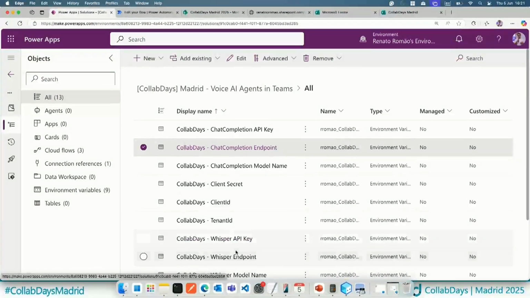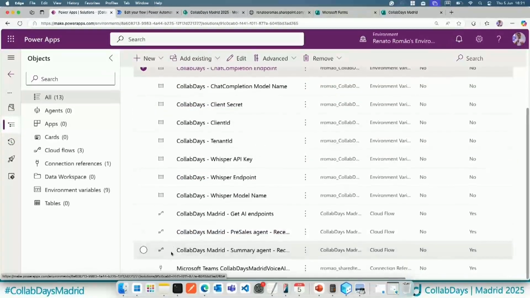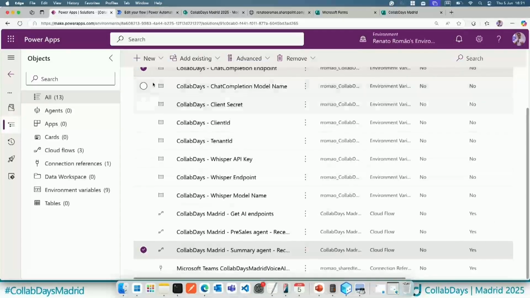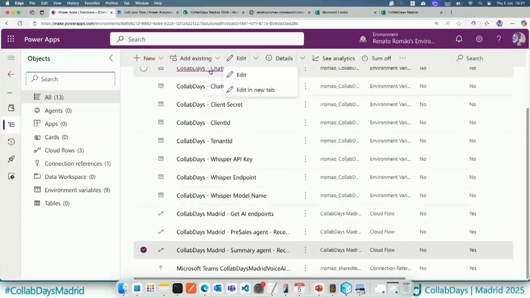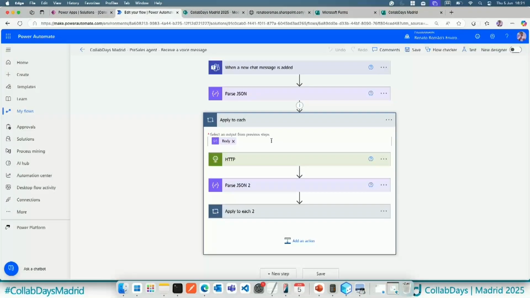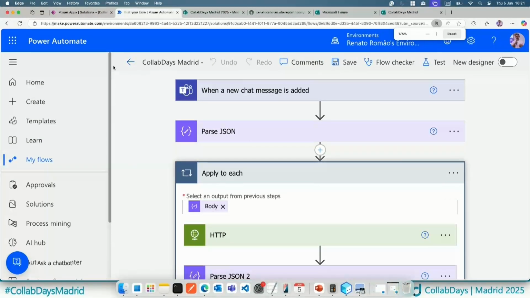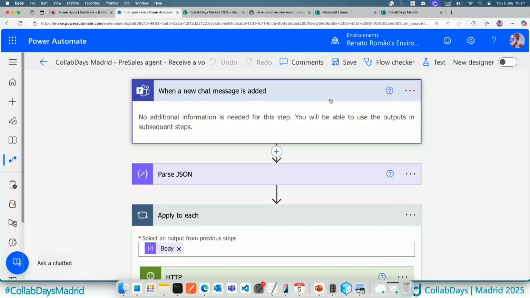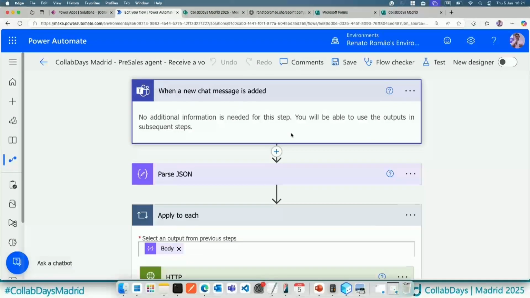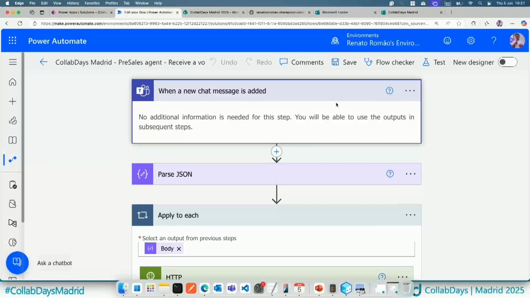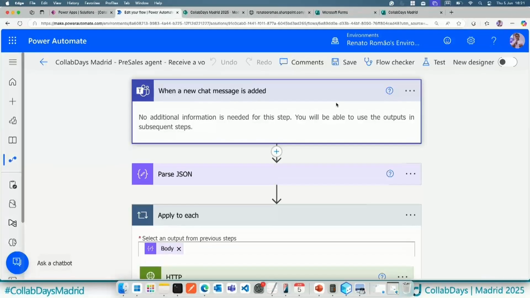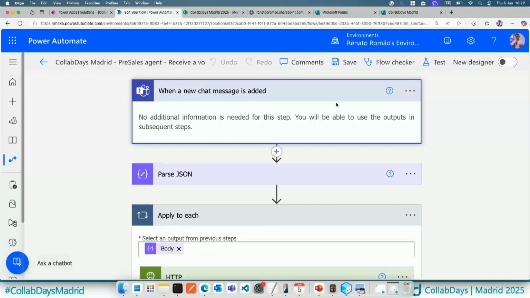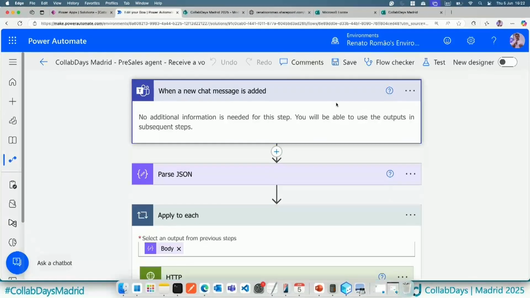So in this case, I have another workflow here that is called Summary. Let me open this workflow here. We already have it. So this workflow here. And basically inside this workflow, I'm using the old version. So inside this workflow, I have When a message is received. So today I'm connecting with my current account, but you can connect to the bot account, or you can connect to a service account to receive those audio messages.